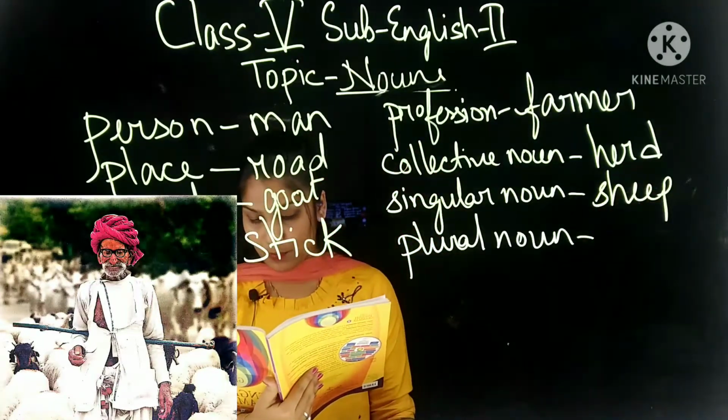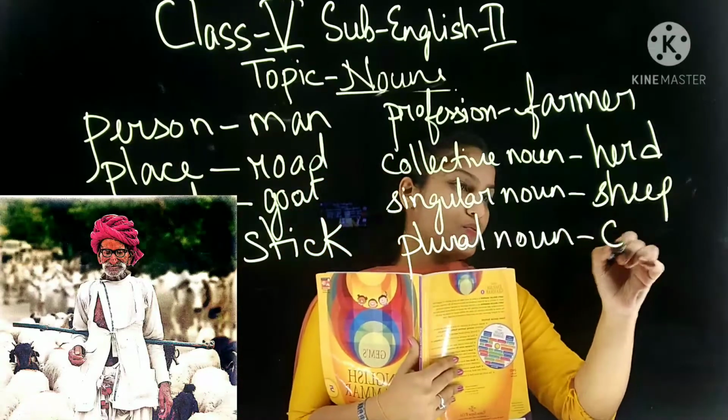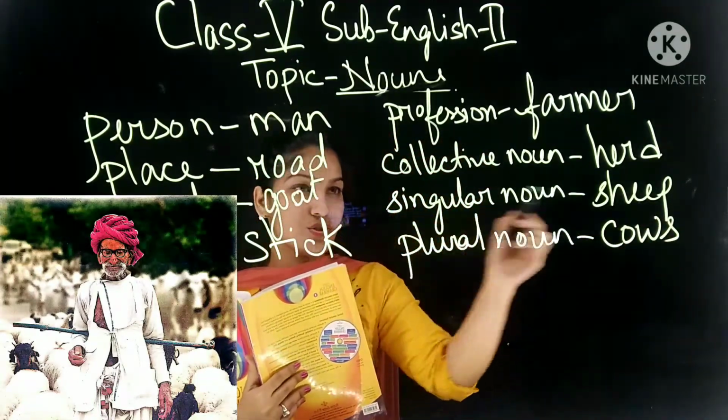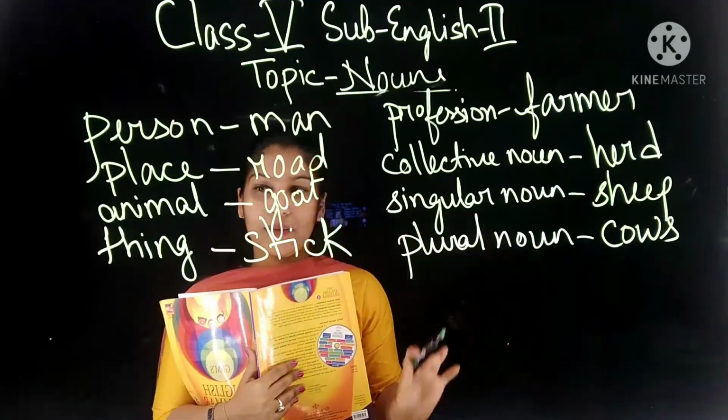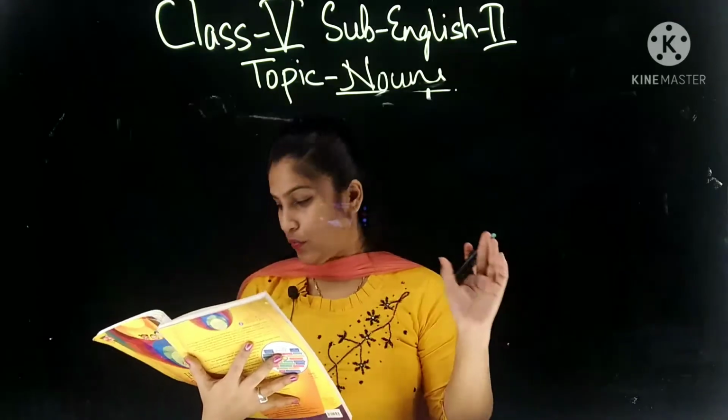Now plural. What can you write for plural? You can write any animal. So we can write here cows. Okay. We have written all three animals here. We have used goat, sheep and cows. Three of them. Okay. Is it clear? So you just write this one in your book. So we have done this.